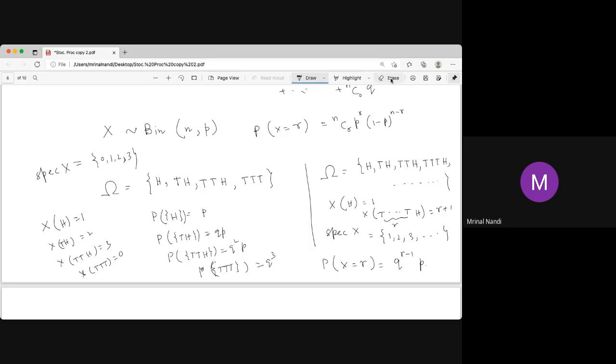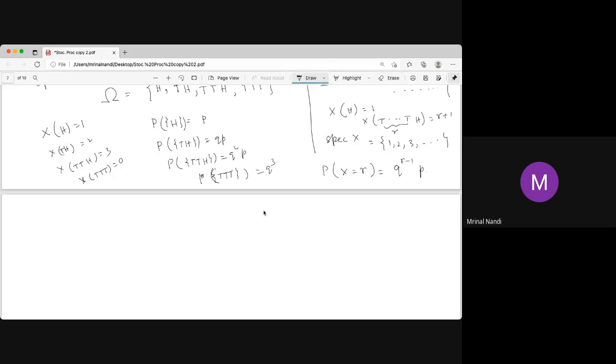If we add this, what will we get? We should get 1. You have to check whether we are getting 1 or not. So first it is p, then qp, then 2 tails then head, q square p, dot dot dot, an infinite series. We know the infinite GP. If you take p common, we have an infinite GP with a common ratio which is positive and less than 1.